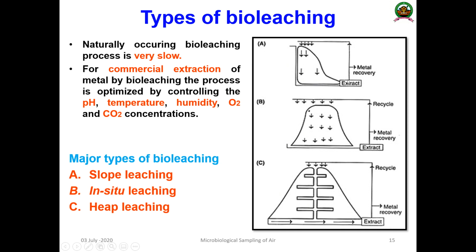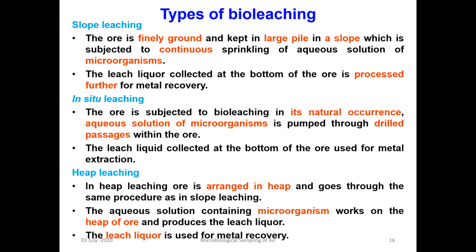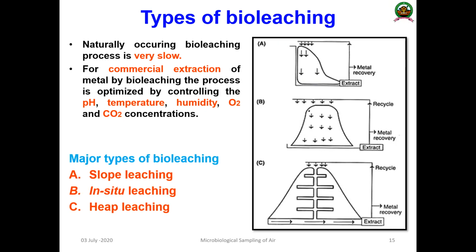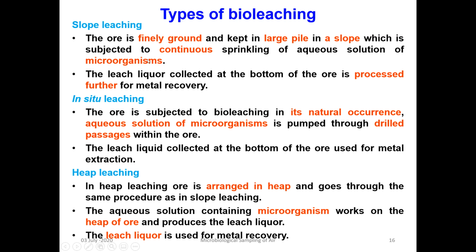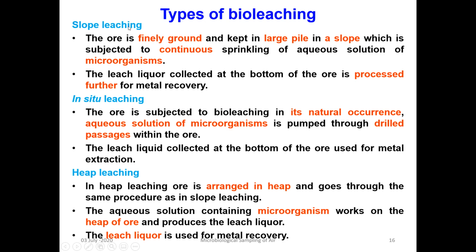The aqueous solution of microbial culture is sprayed here, and the leach liquor collected at the bottom of the ore is processed further. That is known as slope leaching because it uses a large pile on a slope surface.